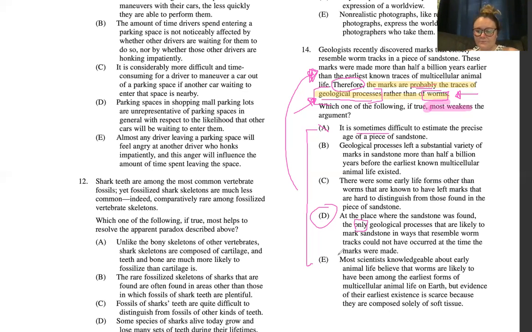And last, E, most scientists, so most, more than 50% of scientists knowledgeable about early animal life believe that worms are likely to have been among the earliest forms of multicellular animal life on Earth. But evidence of their earliest existence is scarce because they are composed solely of soft tissue. I think this is irrelevant. Even though worms were among the earliest life forms, they still might not have existed at the time that these marks were made. So E is irrelevant, and that is why D is our answer choice.